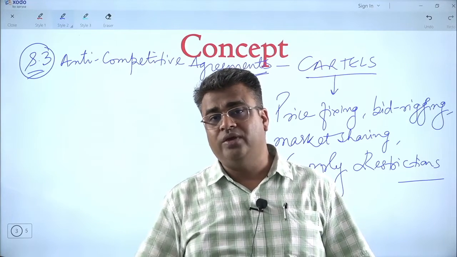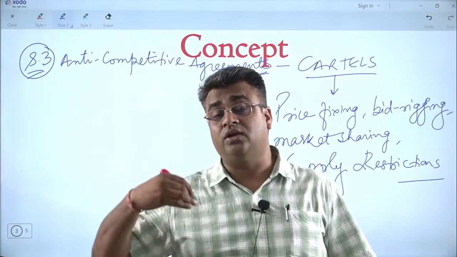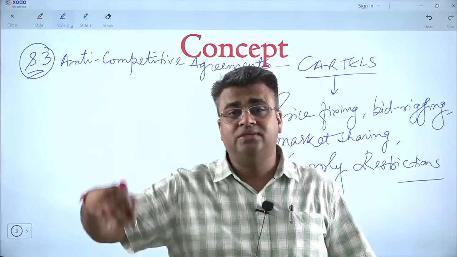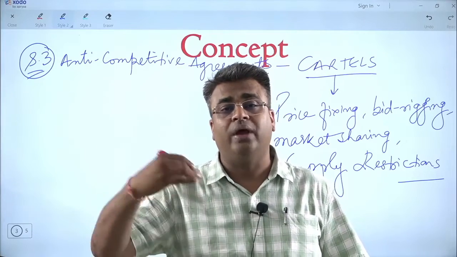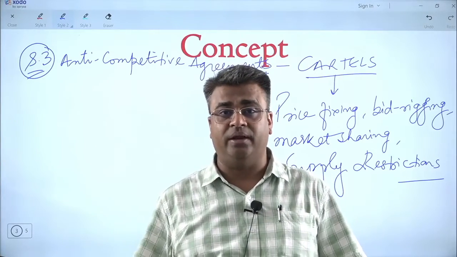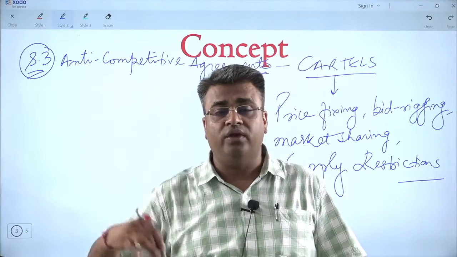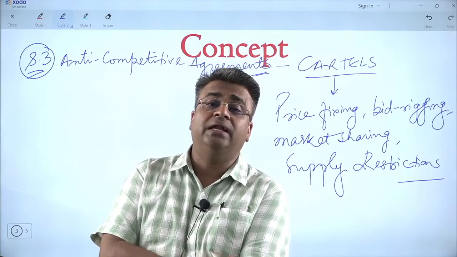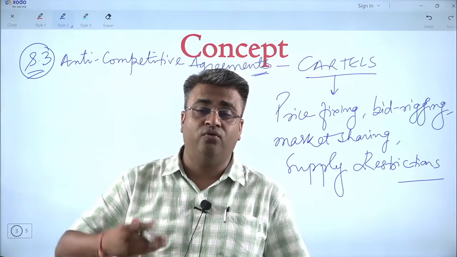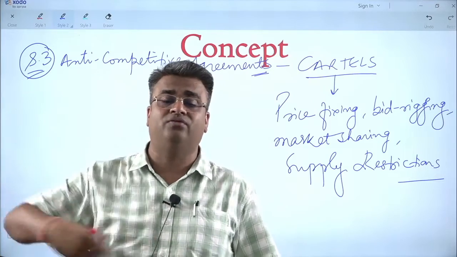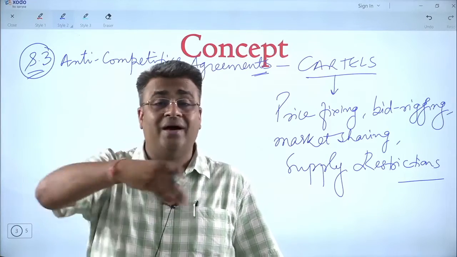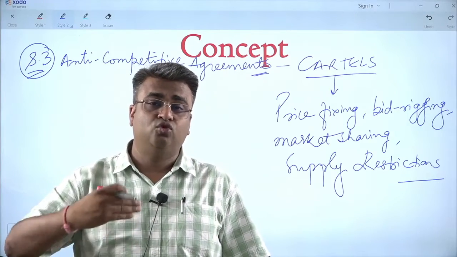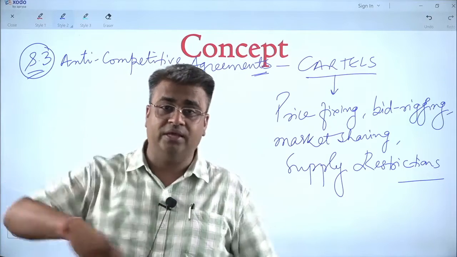So what we have seen in the past is a lot of cases in which companies, enterprises or persons entered into a secret kind of agreement to form a cartel, whereby they did not pass on the benefits of the market power, the bargaining power, the demand and supply power, to the consumers. So they used to regulate the prices by mutual agreement.